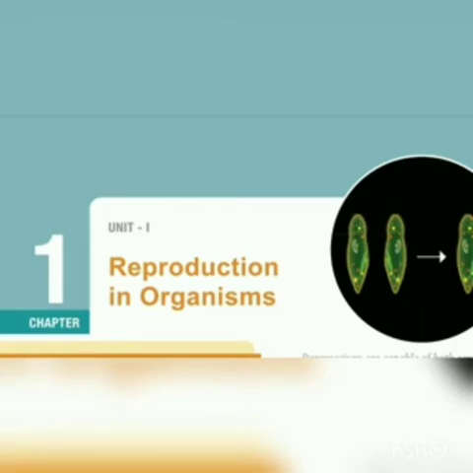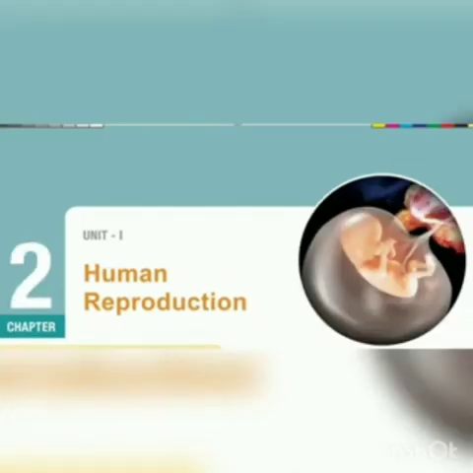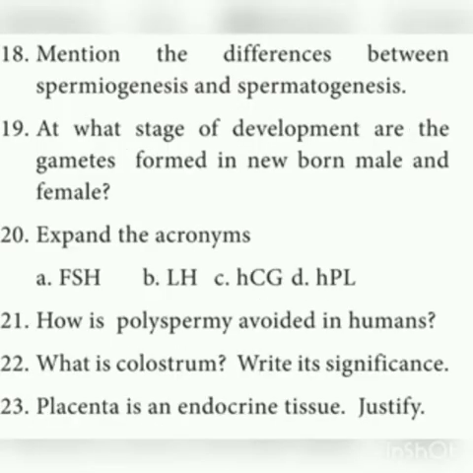Next we move on to the second chapter, human reproduction. And 19th question. Mention the difference between spermiogenesis and spermatogenesis. There is a difference between these two. Spermatogenesis means the formation of haploid spermatozoa from the germinal cells. Production of sperms from germinal cells is called spermatogenesis, whereas spermiogenesis means the differentiation of spermatozoa. Here differentiation of spermatozoa takes place from the spermatid.